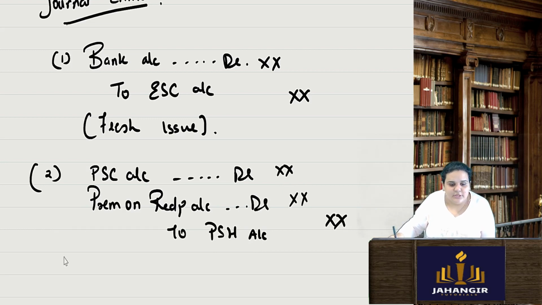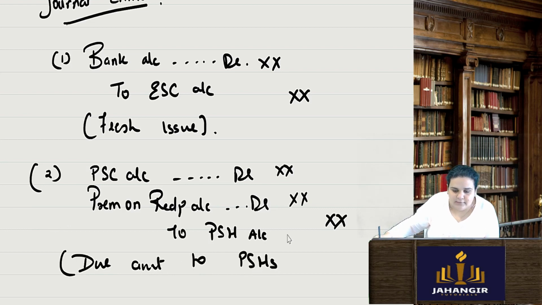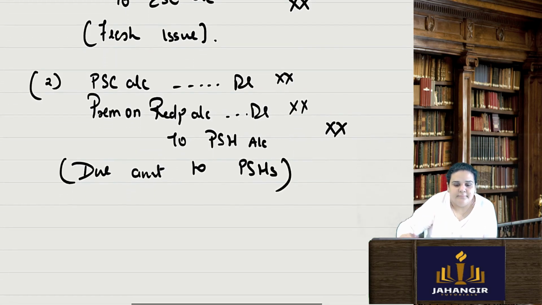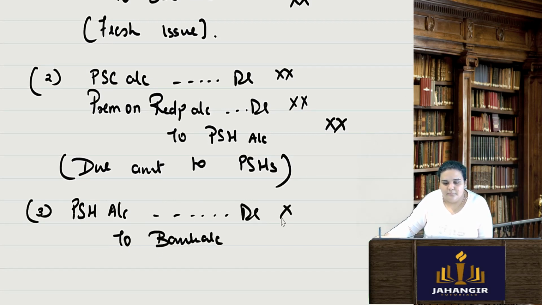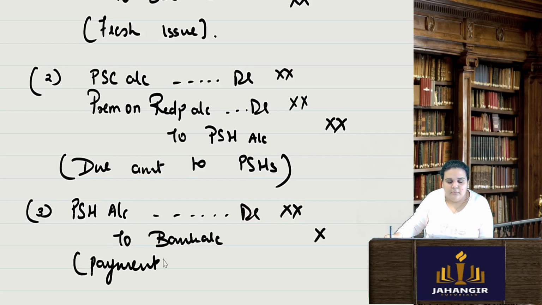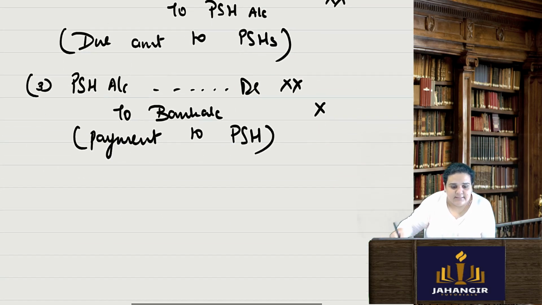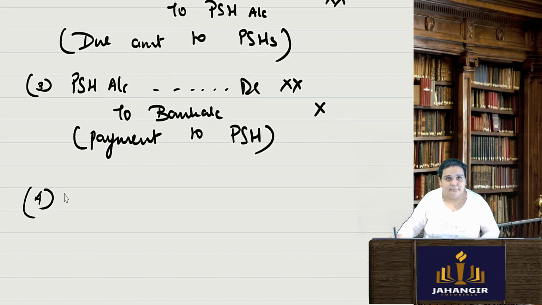This is the journal entry for the amount due to preference shareholders which we have yet to pay. Then preference shareholders account debit to bank account. Payment is made to preference shareholders. Next is writing off the premium.